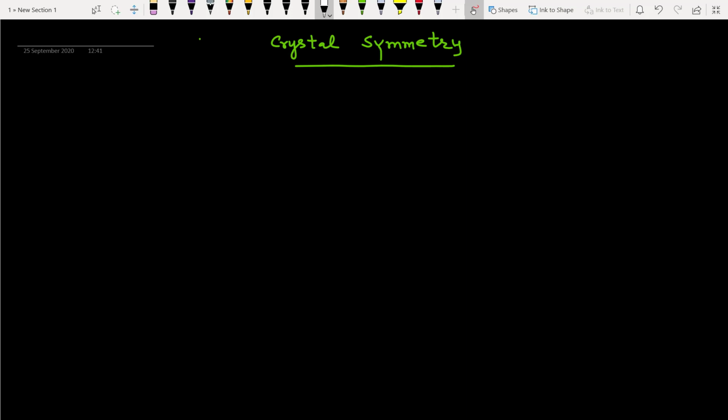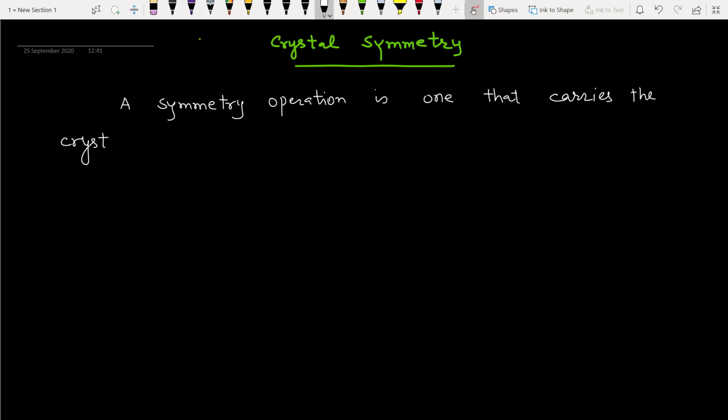A symmetric operation is one that carries the crystal structure into itself.